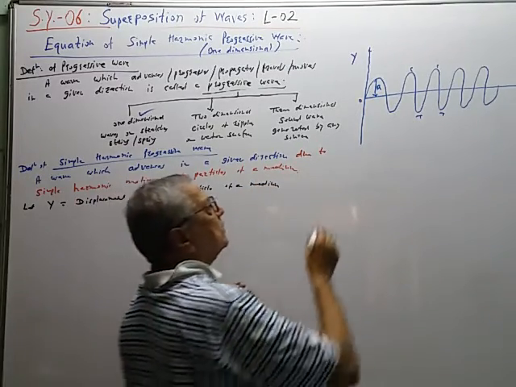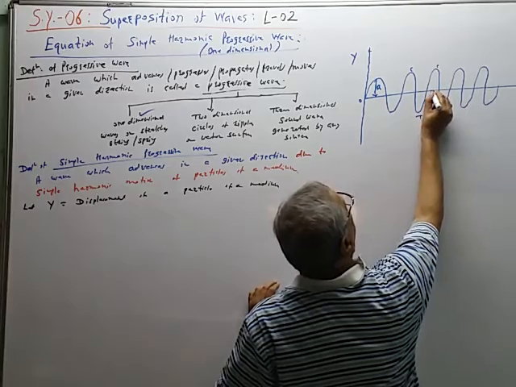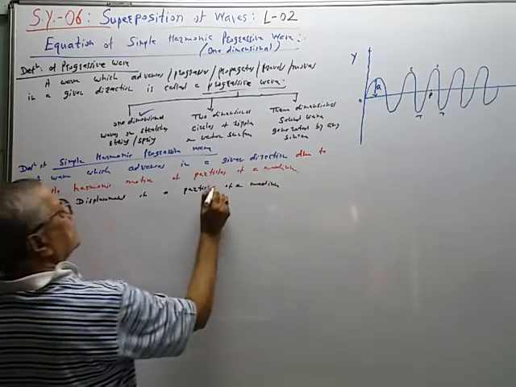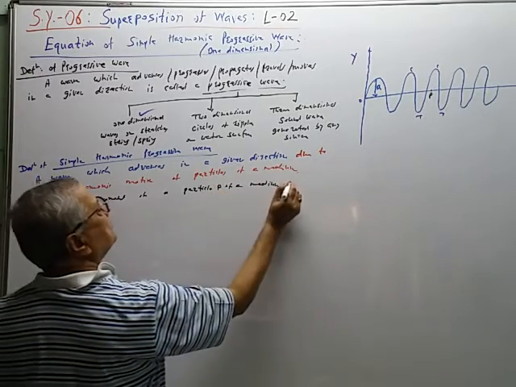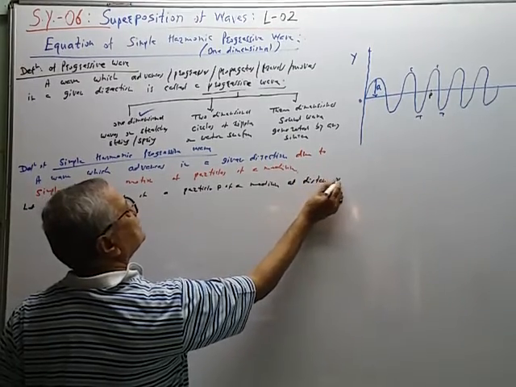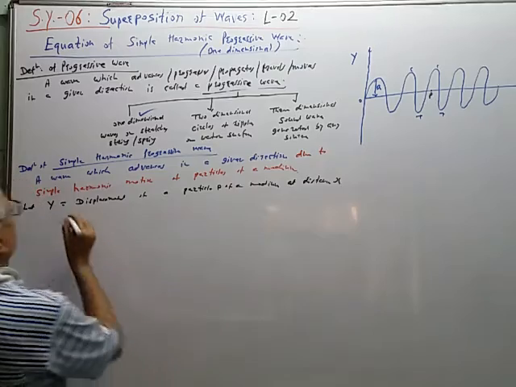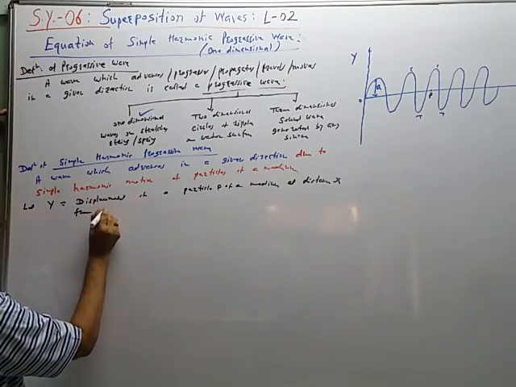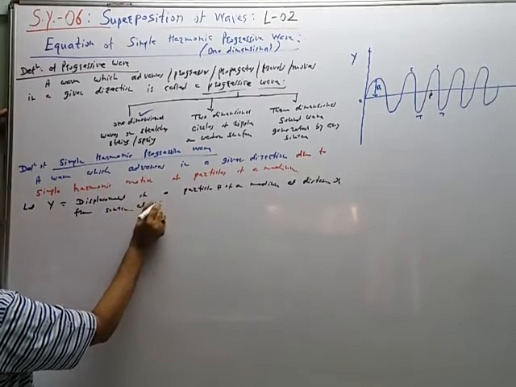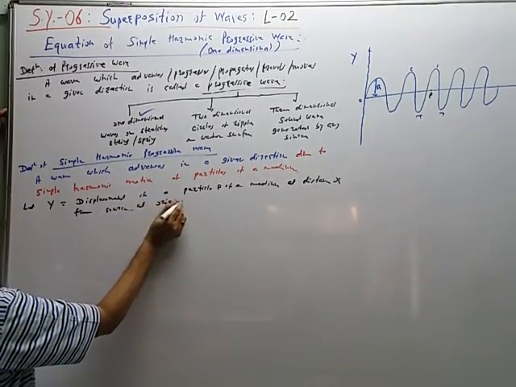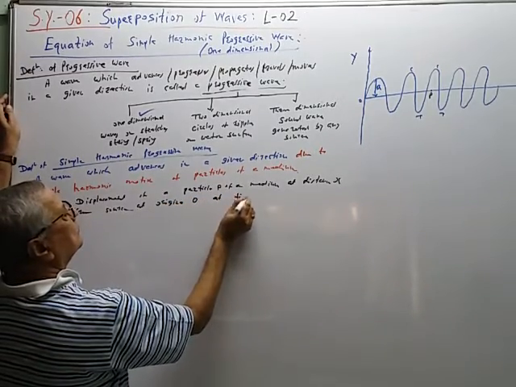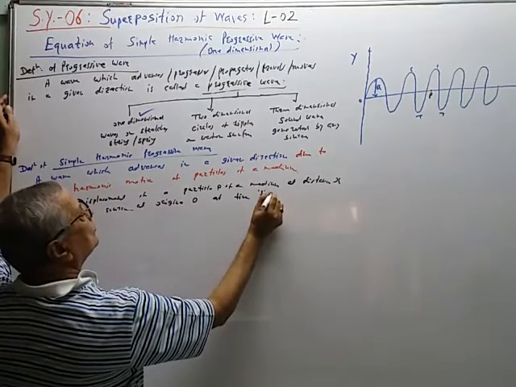Let us name that particle P. Displacement of a particle P of a medium at distance x from source at origin O at time t second.